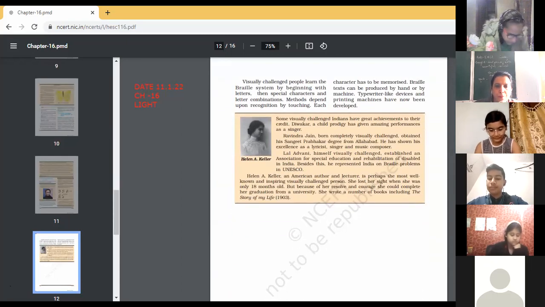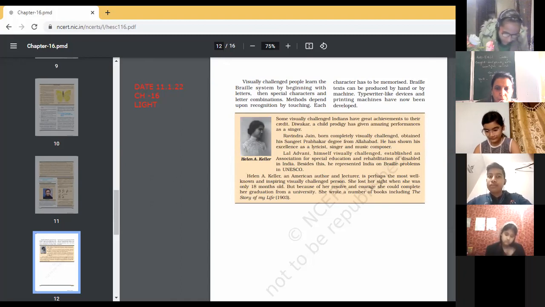Visually challenged people learn the Braille system by starting with letters, then special characters and letter combinations. The method depends upon recognizing by touching. Each character has to be memorized. Braille text can be produced by hand or by machine. Typewriter-like devices and printing machines have now been developed.